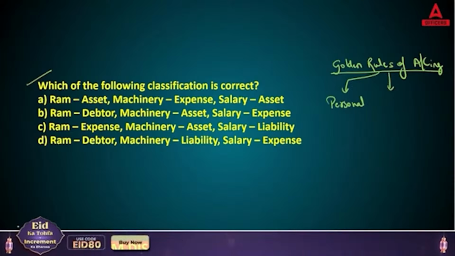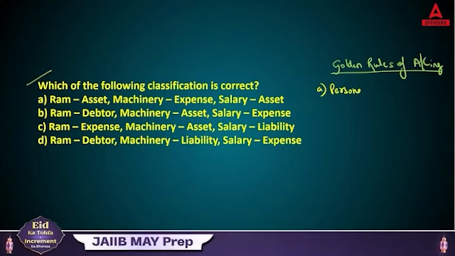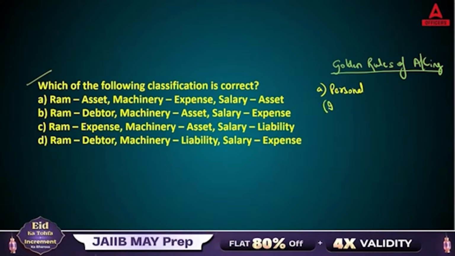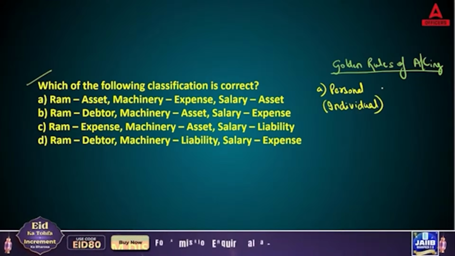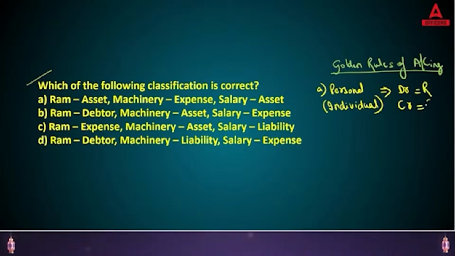Okay, let me write like this. So first is your personal rule. Personal rule means when we are talking about individuals like you and me. And for this personal rule, if you see debit, you see credit. Debit means you are the receiver and credit means you are the giver.